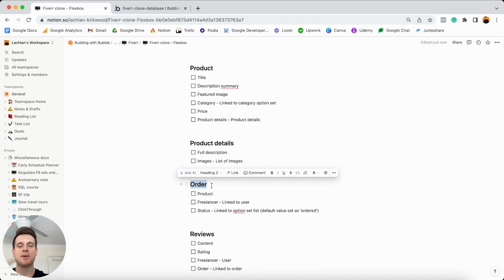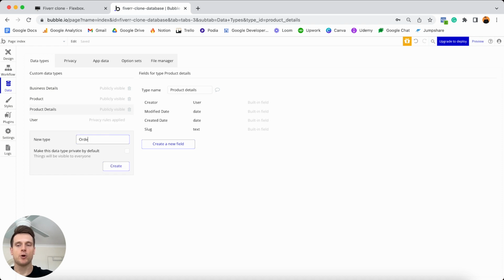We can then jump back into Notion, and if I scroll on down, I'm going to create another data type, and this one's going to be called our order. So each time a business owner wants to purchase the services from a freelancer, we're going to create an order in our database. That seems pretty straightforward. So we're just going to jump into Bubble, and we're going to type in the word order.